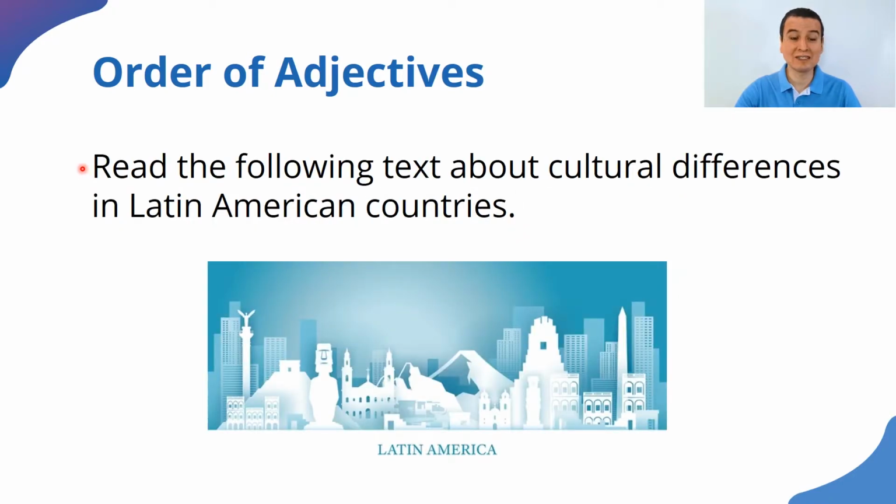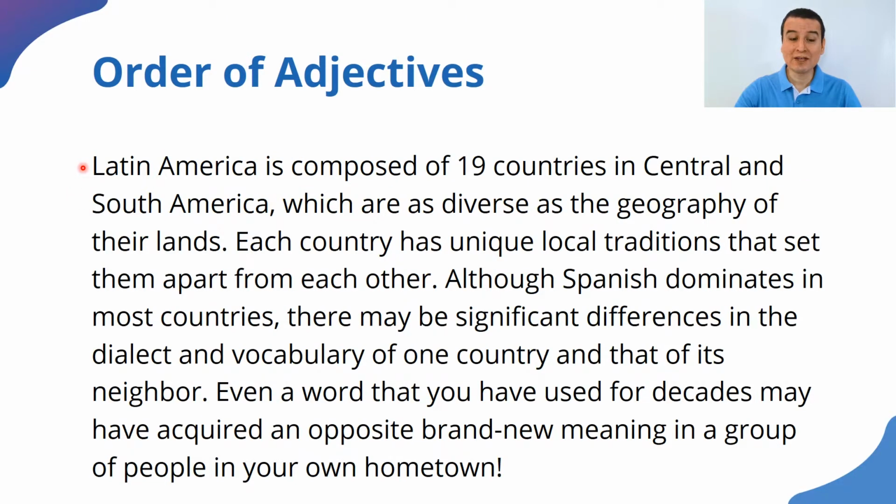All right, the instruction reads, read the following text about cultural differences in Latin American countries. It says, Latin America is composed of 19 countries in Central and South America, which are as diverse as the geography of their lands, means that all the countries are different. Each country has unique local traditions, so unique means that they are special, local, meaning that they belong to that region or that country only. Local traditions that set them apart, that make them different from each other.